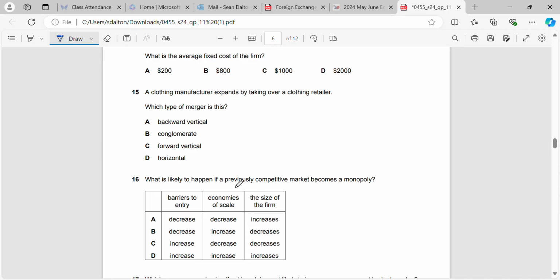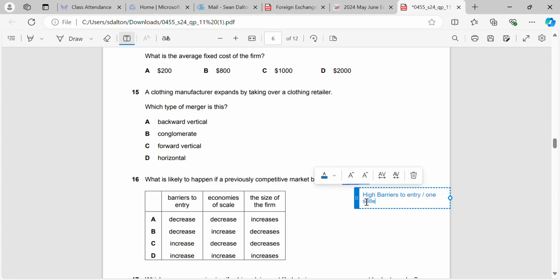Okay, 16. What is likely to happen if a previously competitive market becomes a monopoly? So when we become a monopoly, we need to remember what we put in our definition last time, or our keywords. We said high barriers to entry, yeah, one seller, so they can achieve a lot of profit. So based on that, the barriers to entry here, we know that they're going to increase, so we can get rid of A and B.